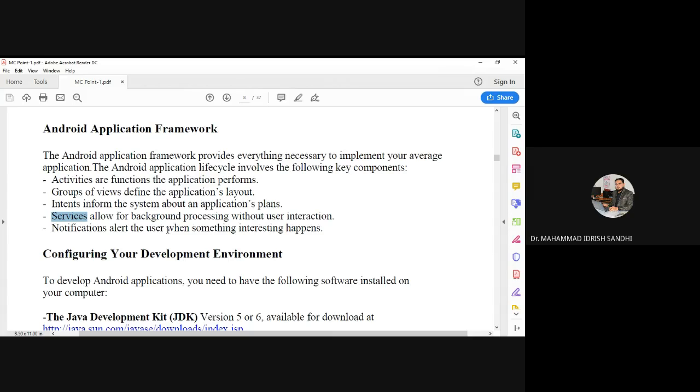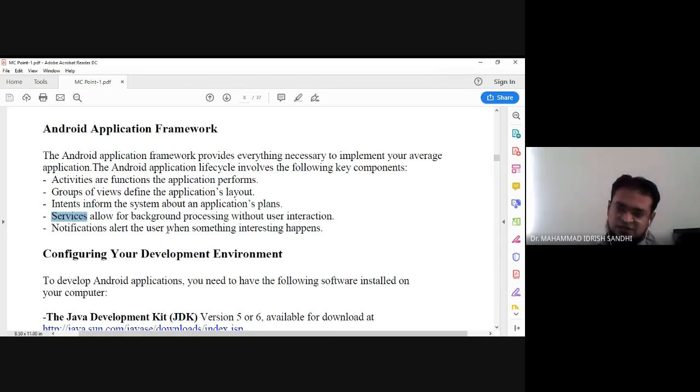Okay, and last is notifications. Can you please tell me what a notification is? Have you any knowledge about notifications? Have you ever received any notification on your mobile? Yes, sir. So what is a notification? Give an example of a notification.